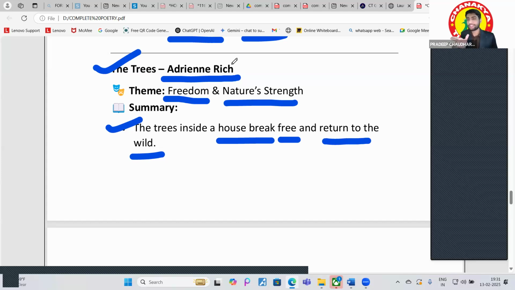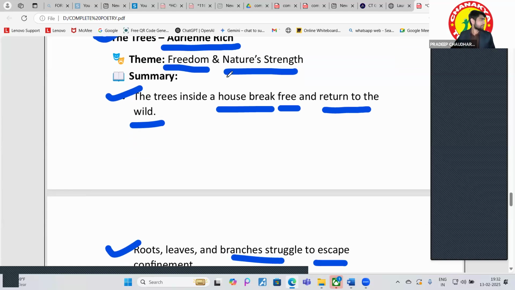And also there is another message from this poem as well. What is the other message? That the women or the girls who are living in the home also want to go outside. Now they are moving outside, right? They are achieving new heights. But in the patriarchal society, what happened? They were meant to be housewives, meant only for household work. But now they are moving outside, right? Now they are achieving great, great things. So this is another message of this poem as well.